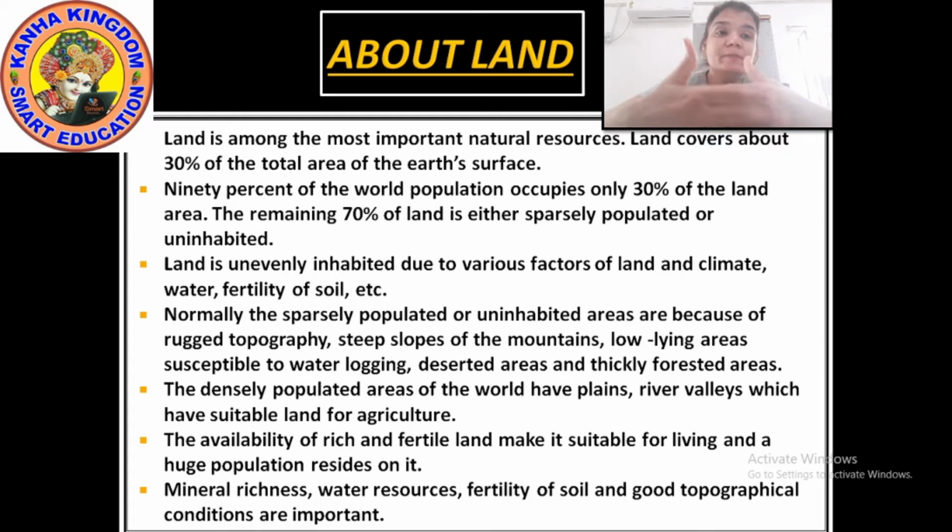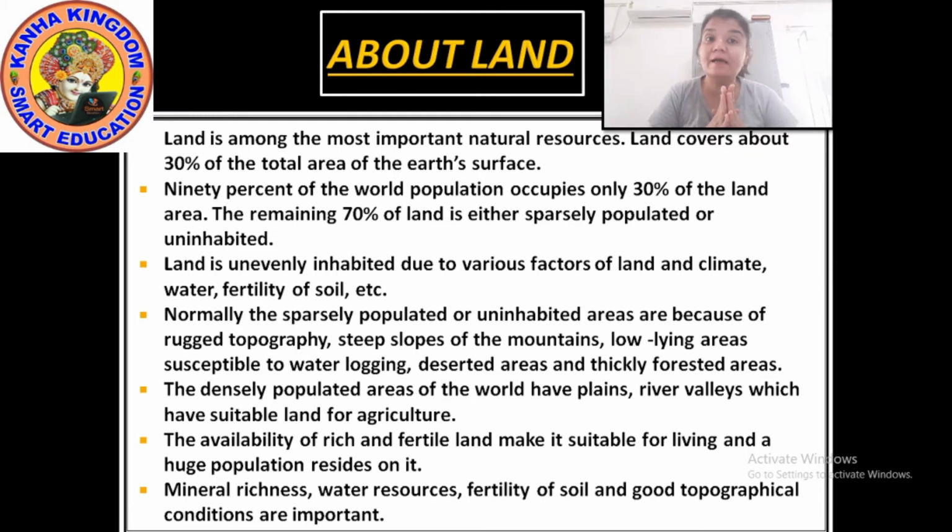Land, I have told you about the climate. Now, the population differs because of the climate, but it also differs because of the land. Land means where there is good soil for agriculture. People prefer living there, right?